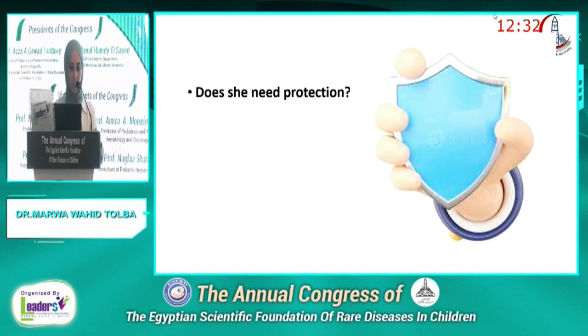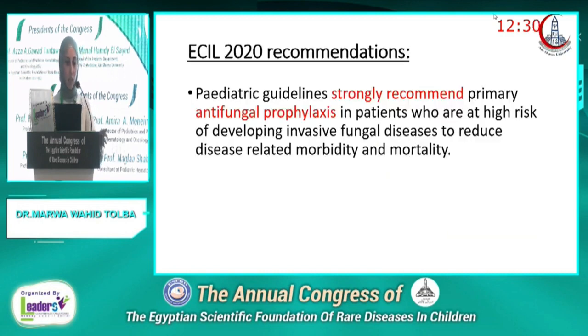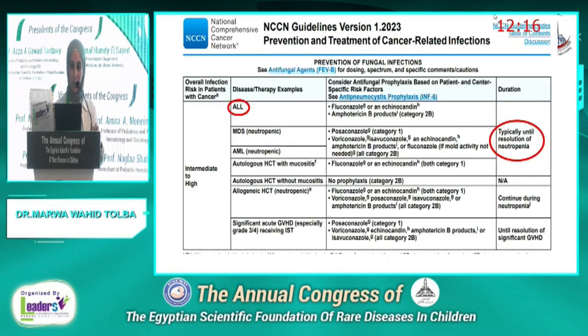Does she need protection? Actually, based on the ASCO guidelines 2020, the pediatric guidelines strongly recommend primary antifungal prophylaxis for all patients at high risk of developing invasive fungal disease, including the ALL patients. And the NCCN 2023 has put the ALL patients as well as the AML in the intermediate to high risk for invasive fungal disease, and they recommended coverage with antifungal prophylaxis, typically until resolution of neutropenia.